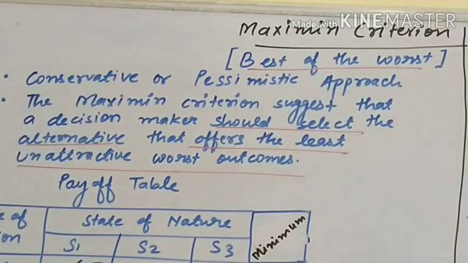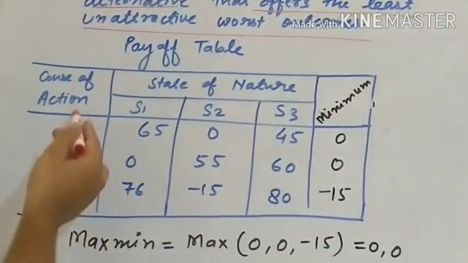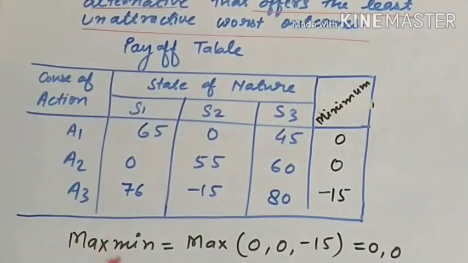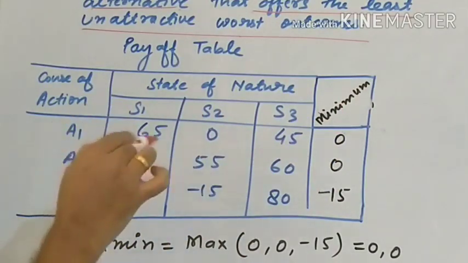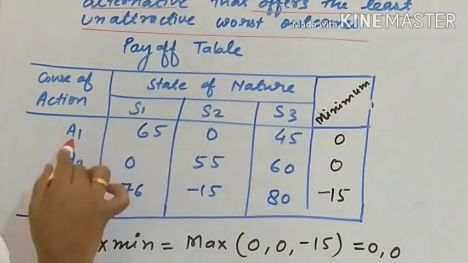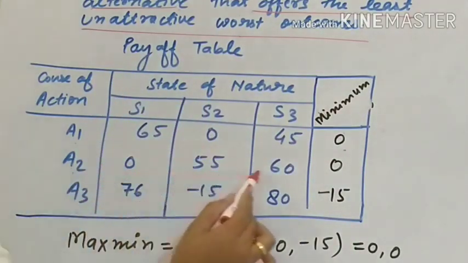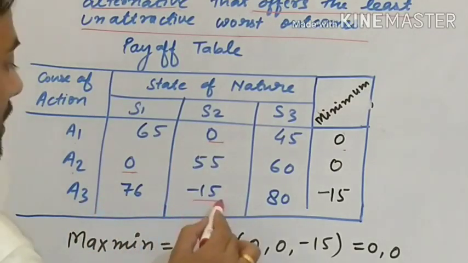Let's see an example. We have a payoff table, course of action, state of nature. This is maximin. It means we have to find the minimum of each alternative across states of nature. In A1, the minimum is 0. In A2, the minimum is 0. In A3, the minimum is minus 50.